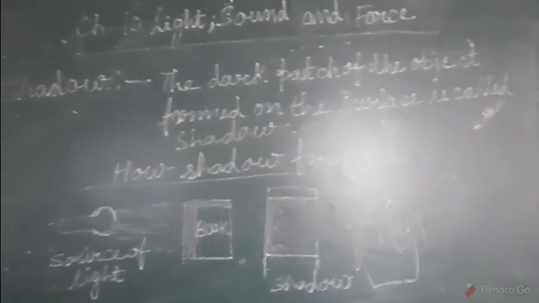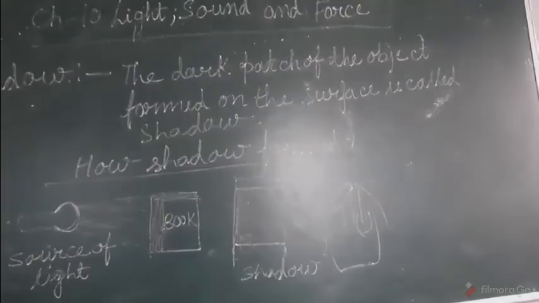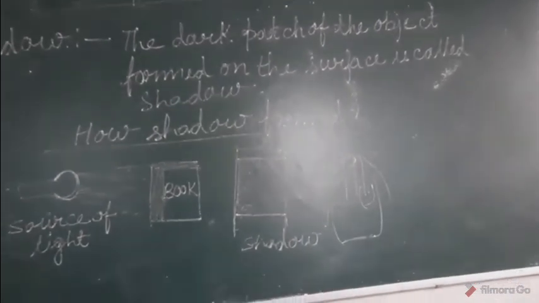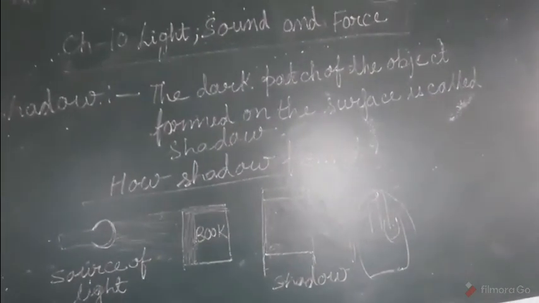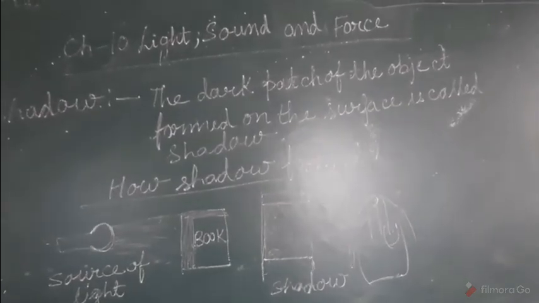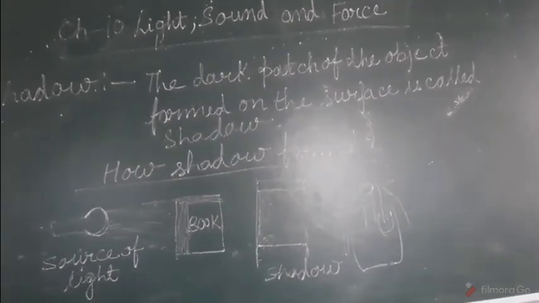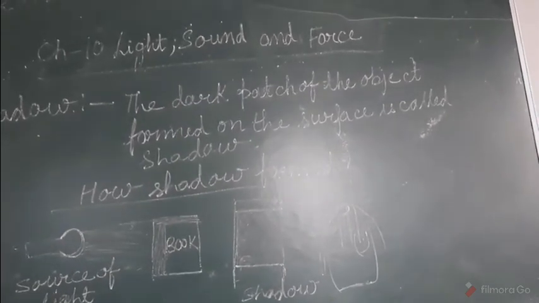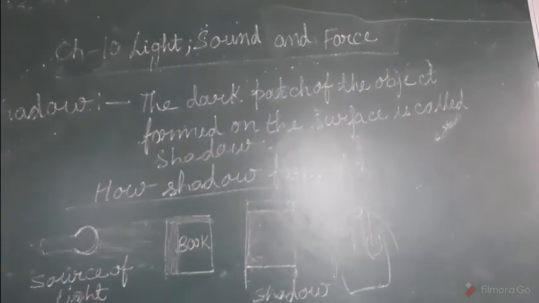Now the objects which produce their own light are called luminous objects. And the objects which do not produce their own light, we are able to see those objects with the help of luminous objects. Those are called non-luminous objects. Examples of non-luminous objects are book, pencils, plants, car, etc. Light always travels in a straight line.